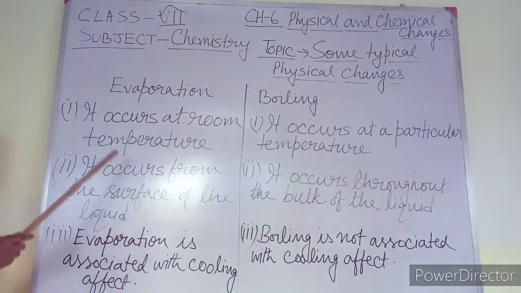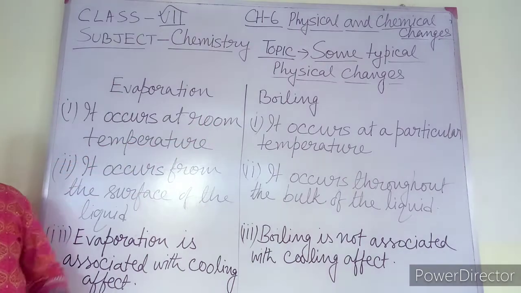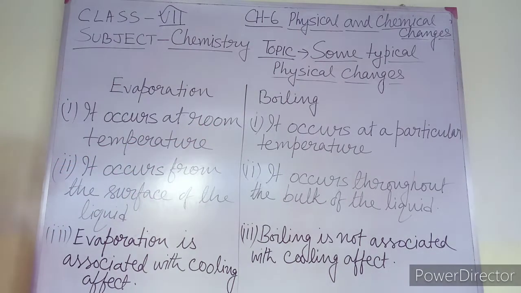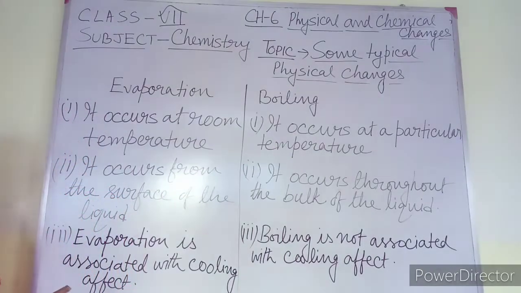What are the points? Evaporation occurs at room temperature or at any temperature. Instead of room temperature you can write at any temperature. Boiling occurs at a particular temperature. That means a fixed temperature is there where boiling will occur.